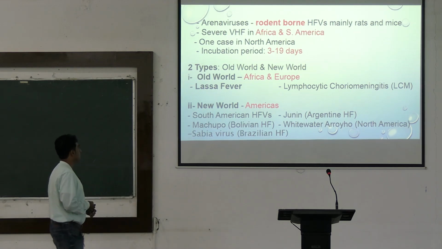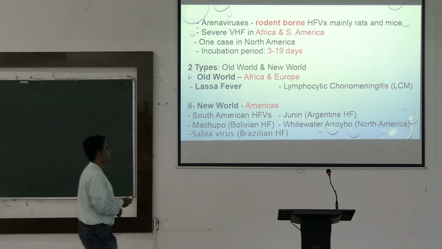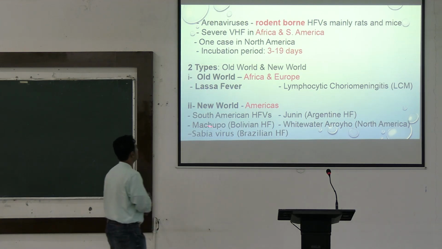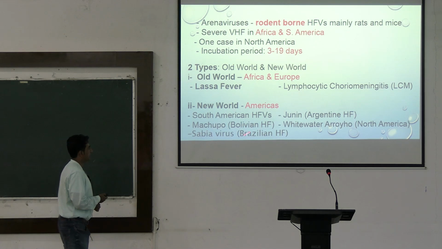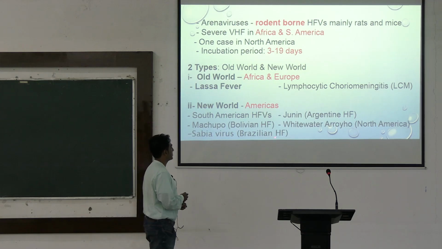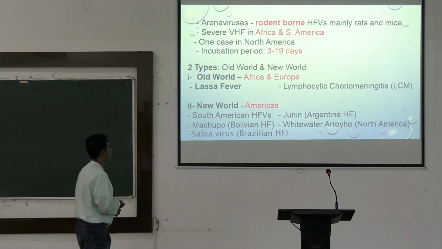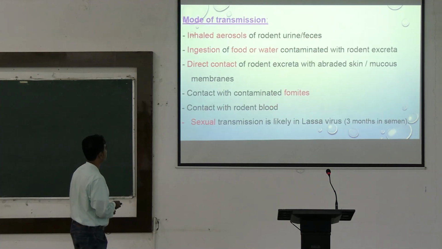The Old World is found in Africa and Europe, Lassa fever, causing lymphocytic choriomeningitis, and the New World is found in the Americas: South American viral hemorrhagic fever, Junin and Machupo, causing Bolivian hemorrhagic fever, Whitewater Arroyo in North America, and Sabia virus causing Brazilian hemorrhagic fever.